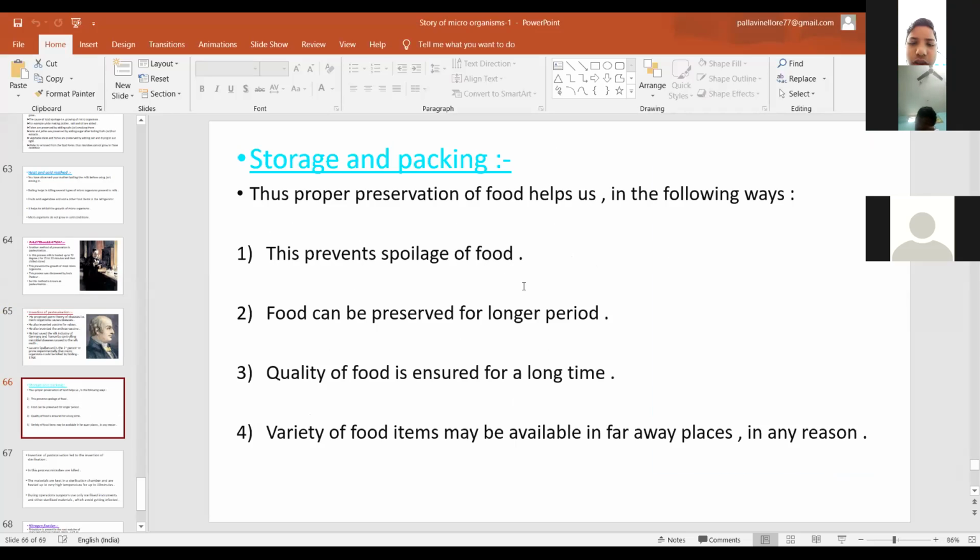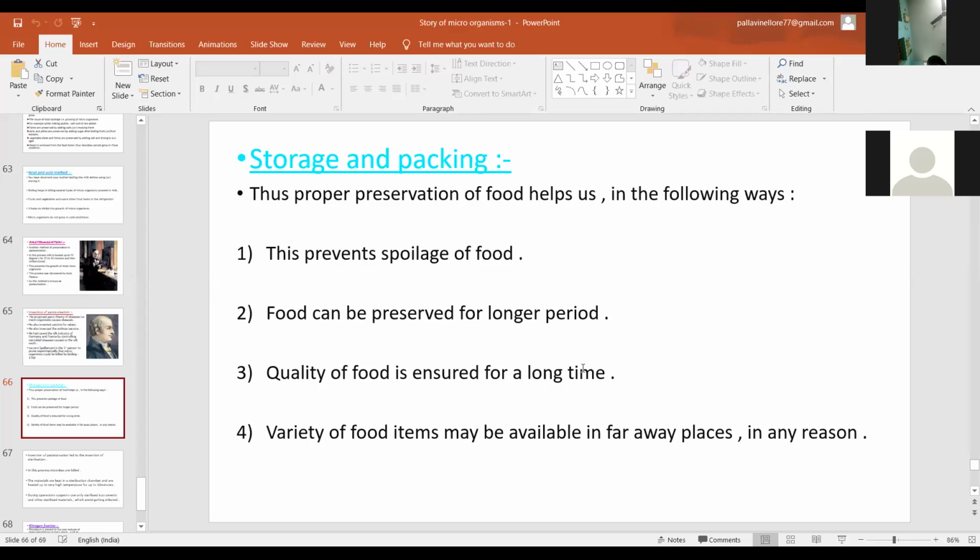Pasteurization prevents spoilage of food. And then food can be preserved for a long period of time, and the quality of food is ensured for a long time.